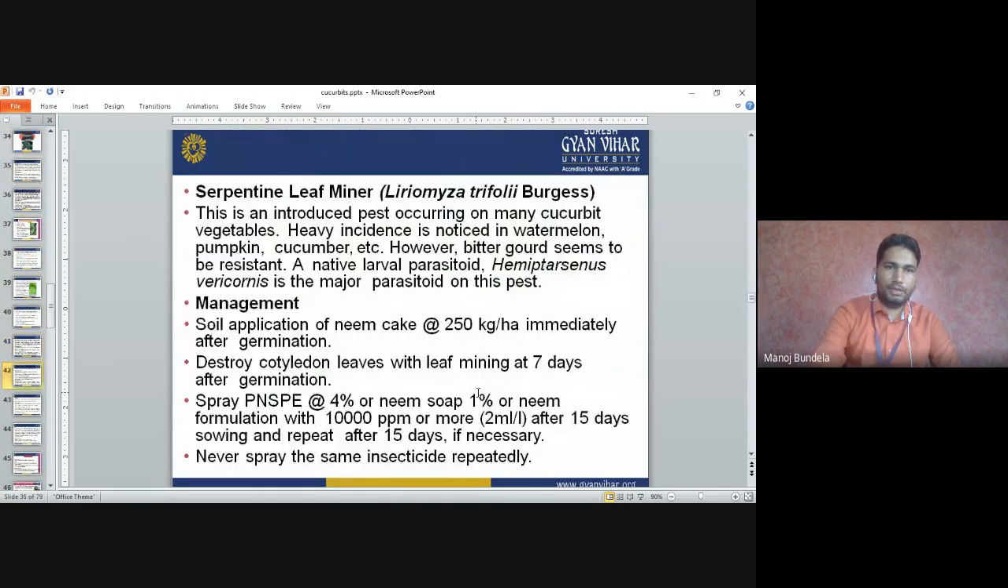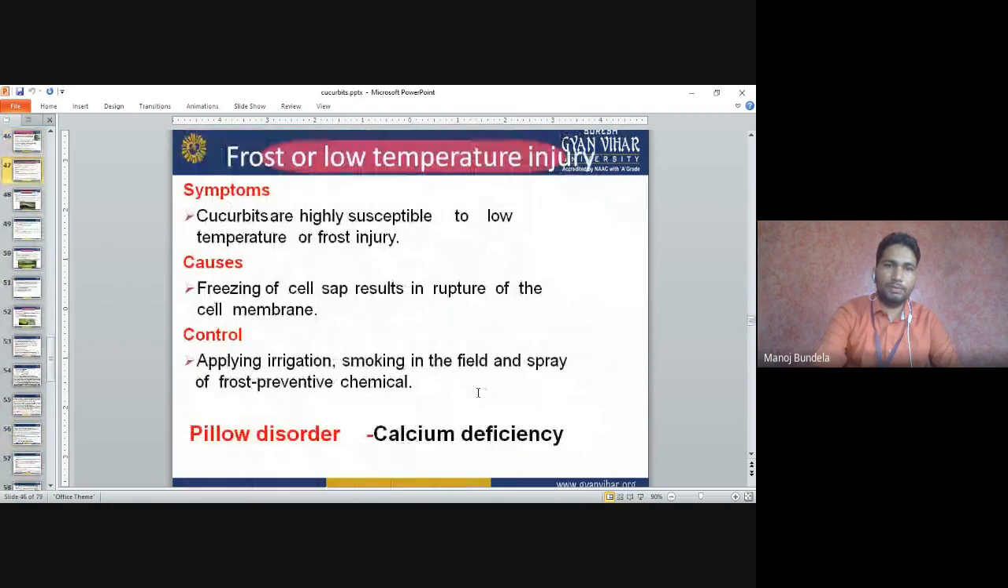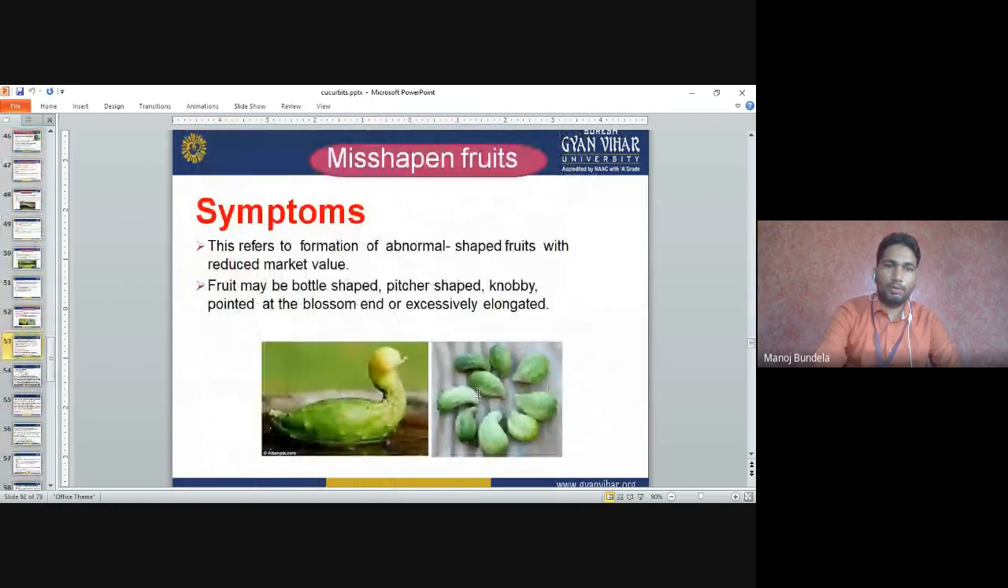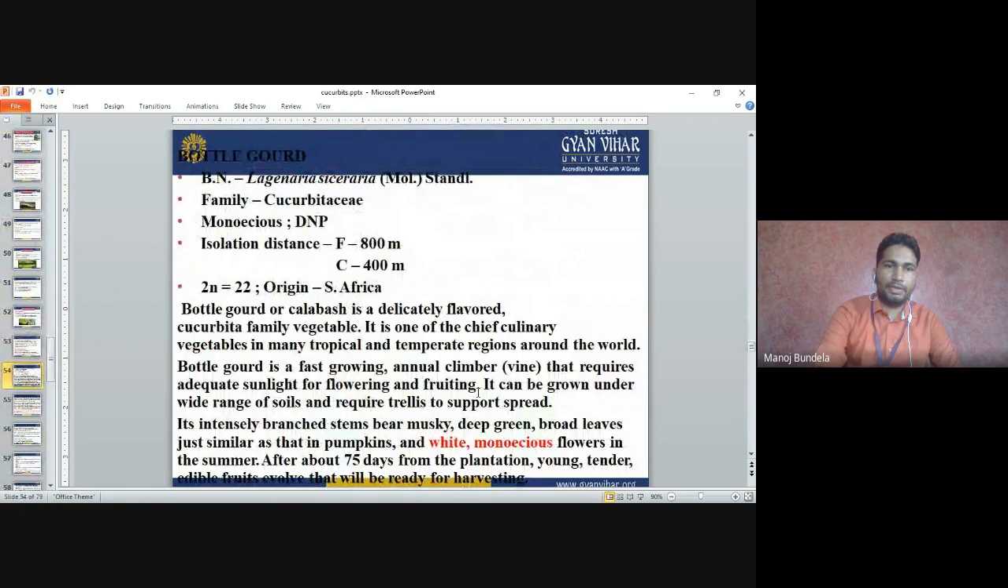In the next class, the disorders related to bitterness will come in cucumber and in other fruits also. Next we will start the bottle gourd.